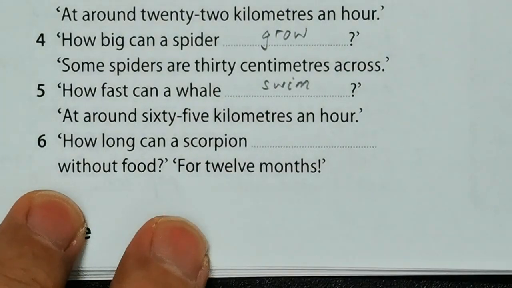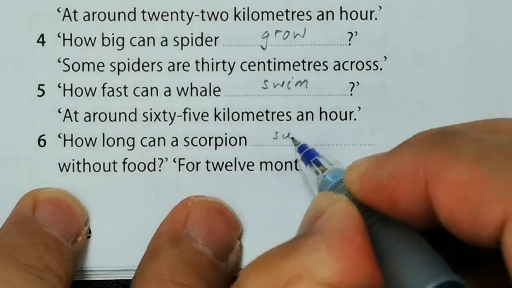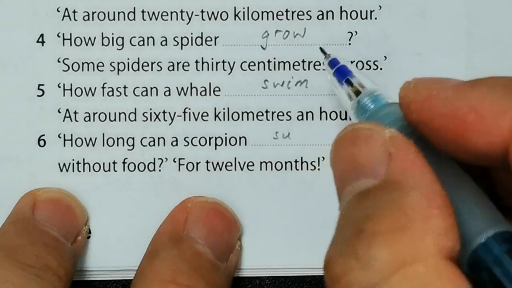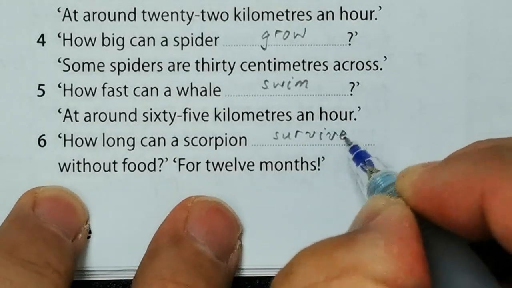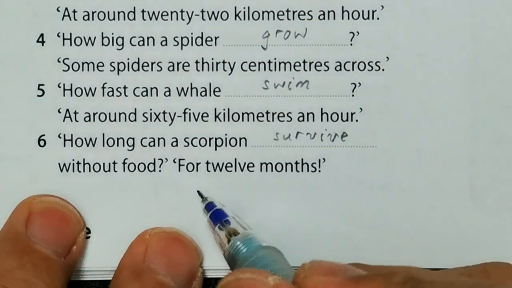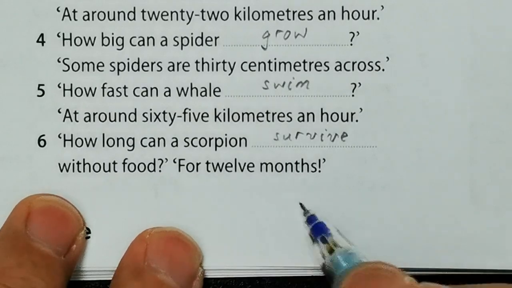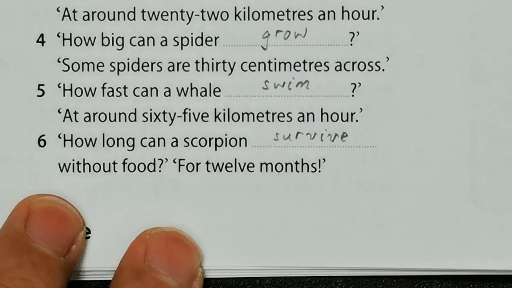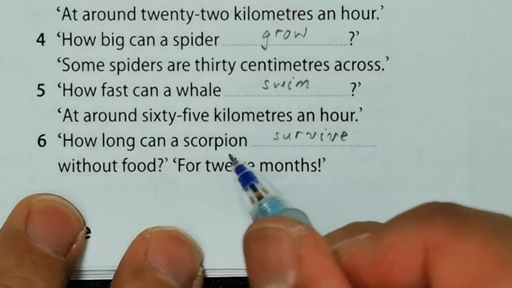Number 6, how long can a scorpion survive without food? So survive. So scorpion without food. So for 20 months. Sorry, for 12 months, meaning 1 year. They can survive in 1 year without food. That's interesting. Insects. So we have scorpion.